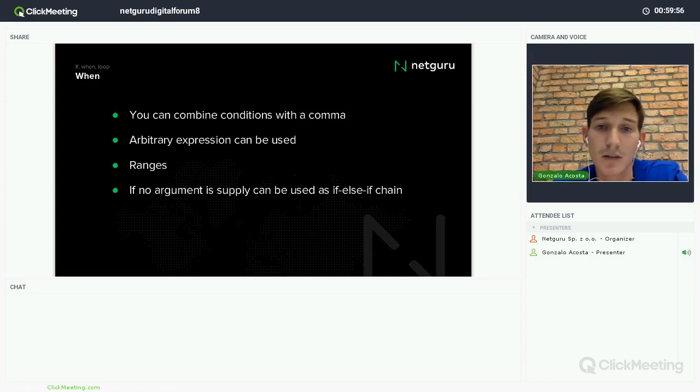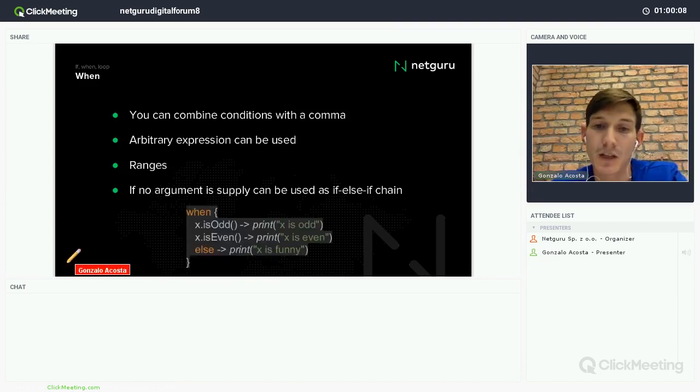And if no argument is supplied to this one, it can be used as an if-else-if chain, and then it's easier to see. For example, here I don't supply any variable, I'm just using the lambda expression. If x is odd, I will print this. Else if x is even, we'll print this, and else, I will print something else. So it can be easily replaced with the if expression for this one.